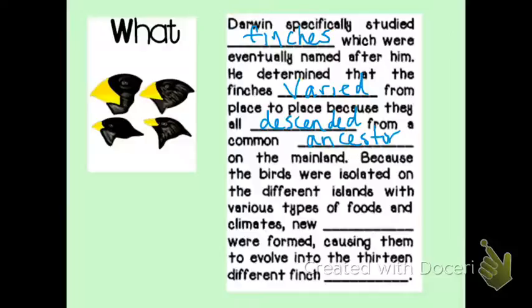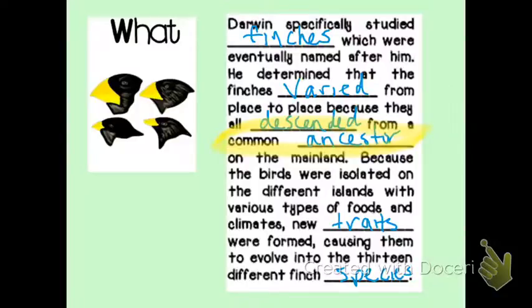The idea of a common ancestor is going to be a common theme and an important one to remember when we're talking about Darwin, because Darwin's whole premise is the idea that all living things came from a common ancestor. Right, so because the birds are isolated on different islands with various types of foods and climates, new traits were formed, causing them to evolve into 13 different finch species.